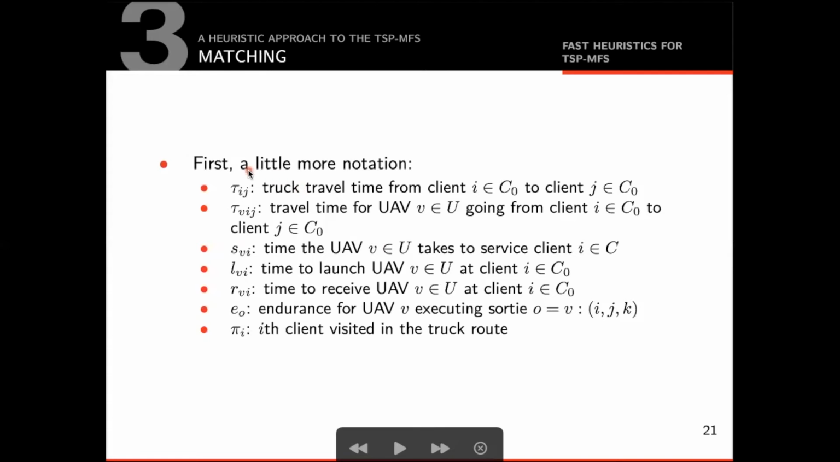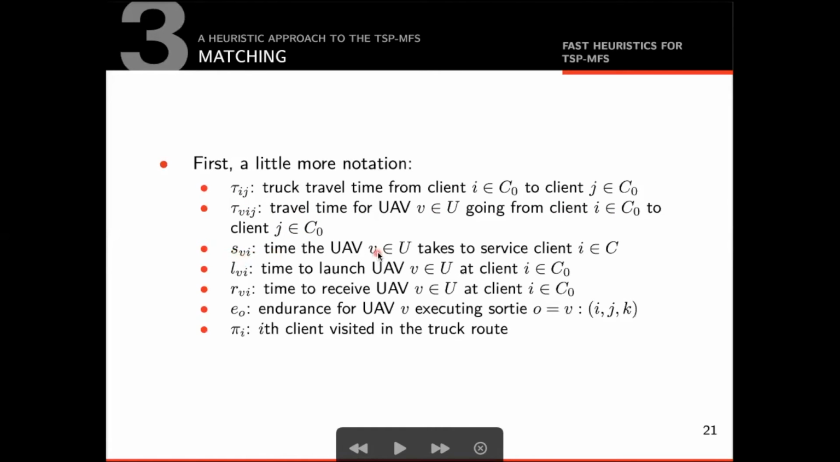First, we need to introduce a little more notation. We call tau ij the time the truck takes to travel from client i to client j. For drone travel times, we use a similar notation. Tau v ij denotes the time the drone v takes to travel from node i to node j. Launch, receive, and drone service activities have an associated time.